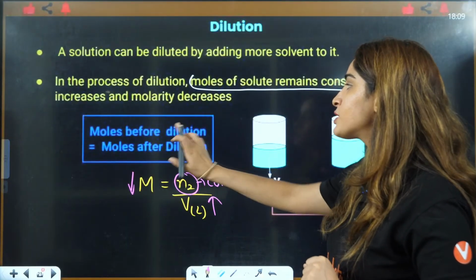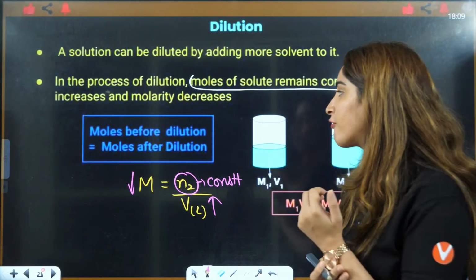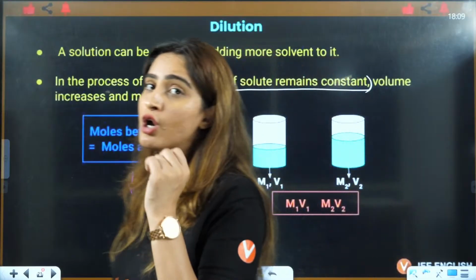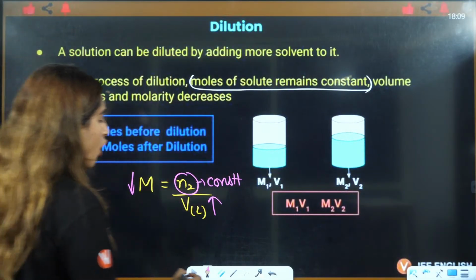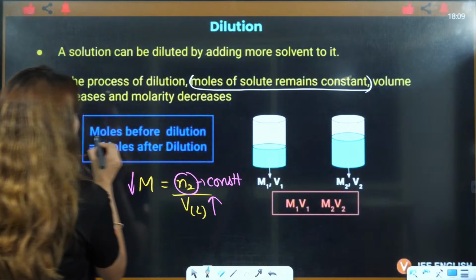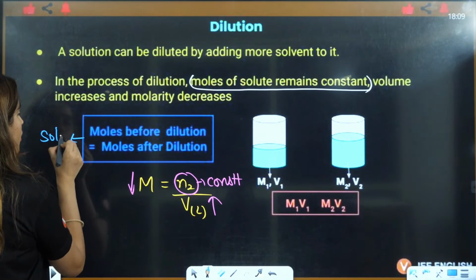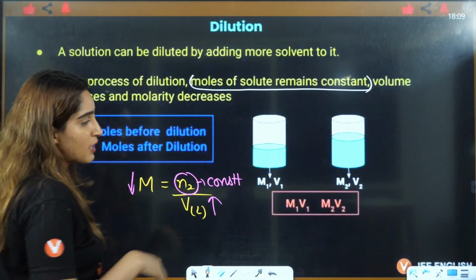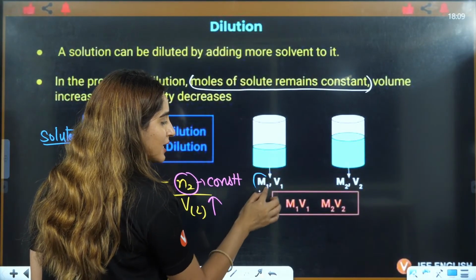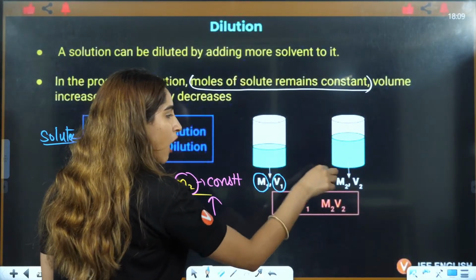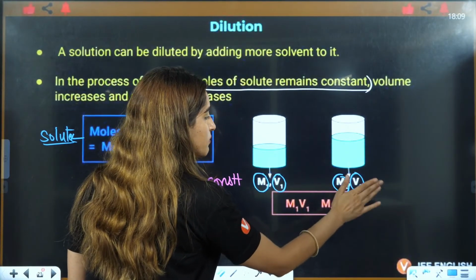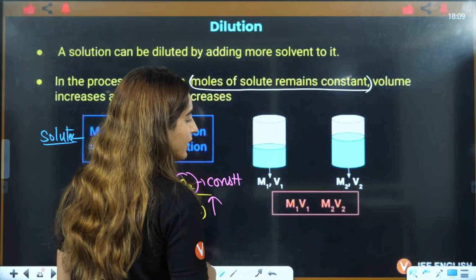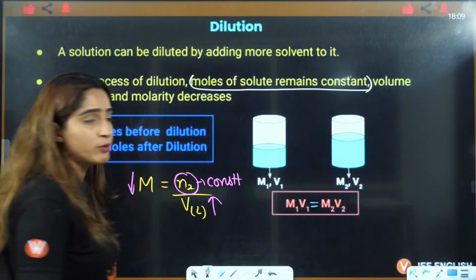Now, moles before dilution equals moles after dilution. We are talking about the moles of solute. Moles before and after dilution will be equal. Before dilution, the molarity is M1 and the volume is V1. After dilution, the molarity is M2 and the volume is V2. So you can directly write M1 V1 equals M2 V2.